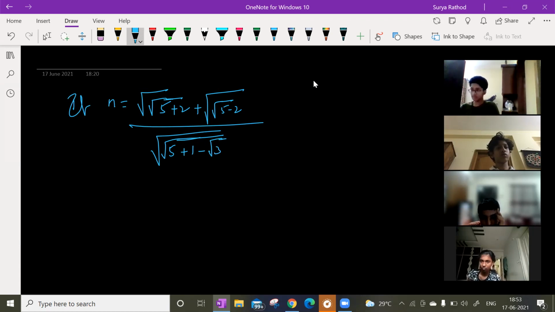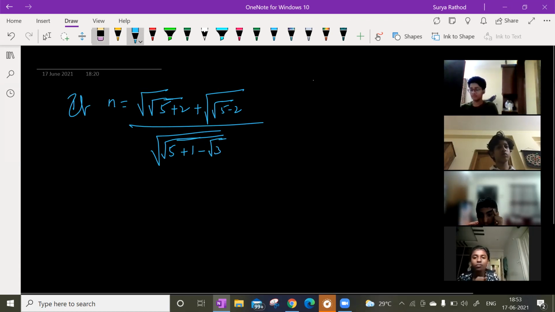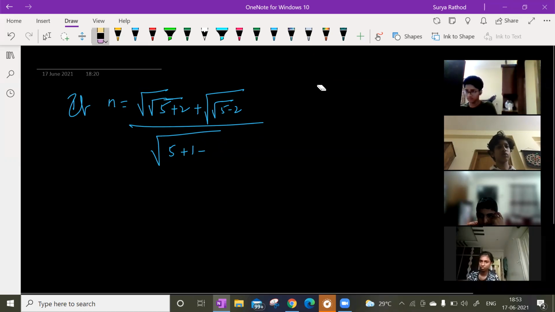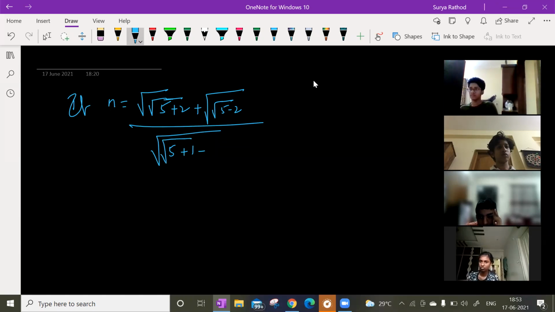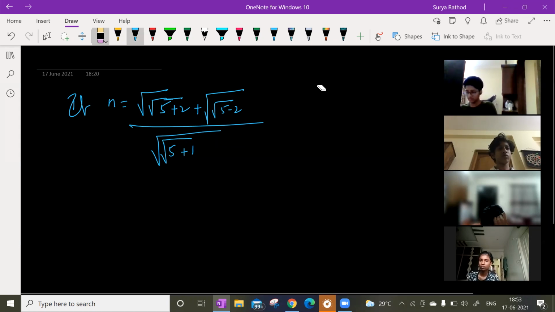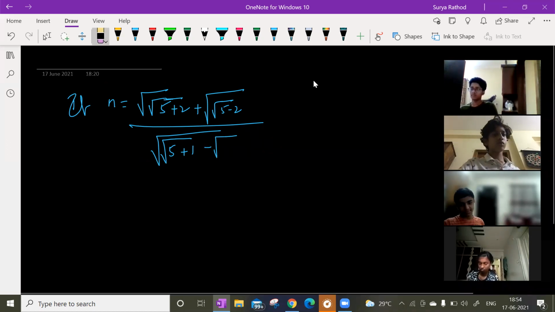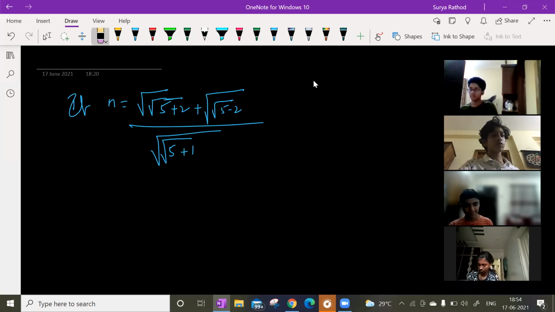The minus is out of the root, out of the denominator. So this minus is outside. This whole number is one, and then another number is the other one. Okay, this is a separate number, this is a separate number, isn't it?